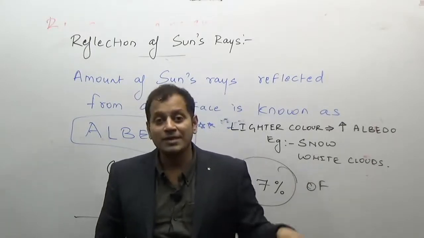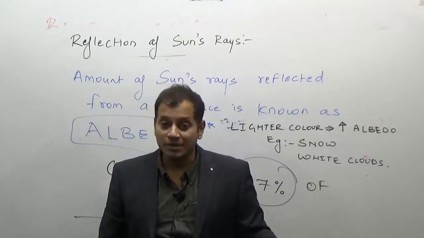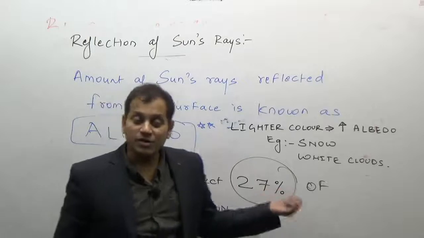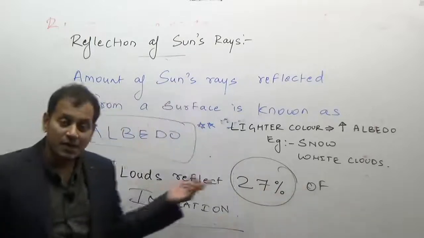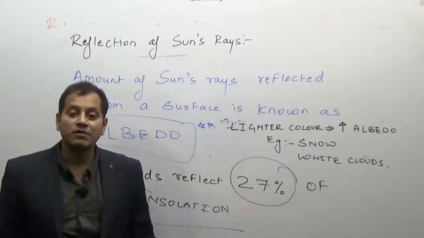While albedo, the reflecting property of a material, is also an important determinant. One of the favorite questions of the UPSC is what is the albedo of a cloud? Remember that clouds reflect 27% of insolation.